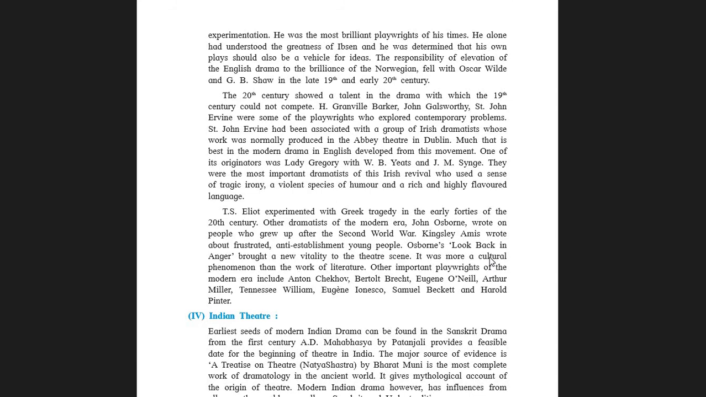Sometimes we know what is going wrong. We, the audience, know what is wrong in this. But the characters in the scene don't know what is wrong in it. That is the sense of tragic irony. A violent species of humor and rich and highly flavored language.